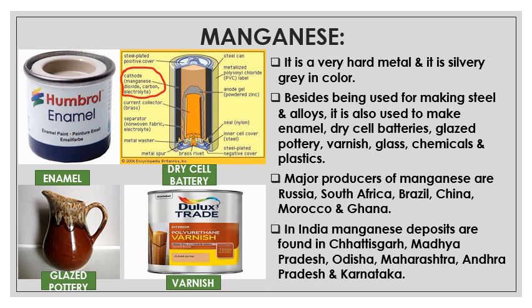Now we'll see the last ferrous metallic mineral in our syllabus this time, that is manganese. So it is a very hard metal and it is silvery gray in color. Besides being used for making steel and alloys with iron, it is also used to make enamel. You can see the first picture of enamel, that's the paint. Then dry cell batteries.